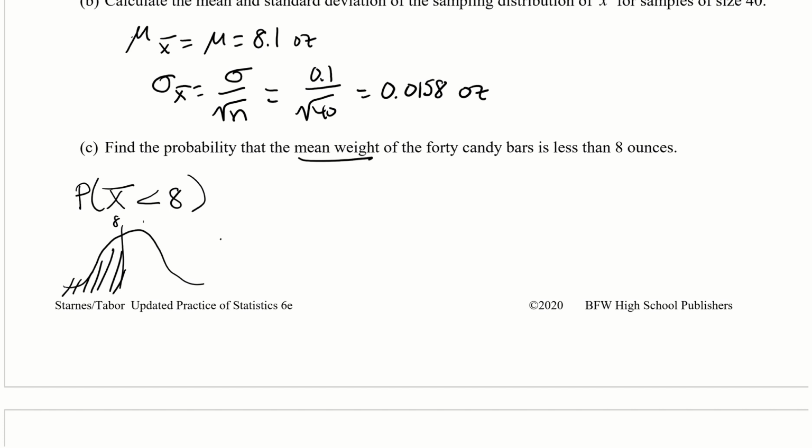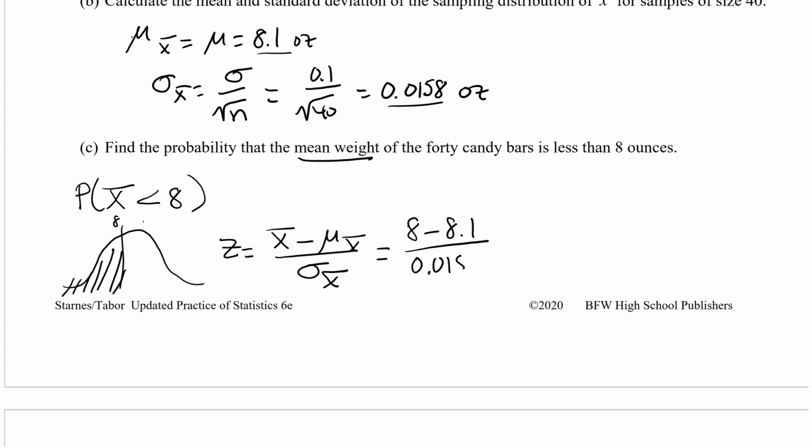But let's calculate the z-score. So the z-score is X bar minus mu X bar divided by sigma X bar. All right, we're dealing with X bars. That's why I make sure to include the mu X bar and the sigma X bar. But we know mu X bar is just mu, okay? And we know X bar is 8. So 8 minus 8.1. The numerator stays the same. The denominator, however, changes because it's 0.0158 this time, okay?